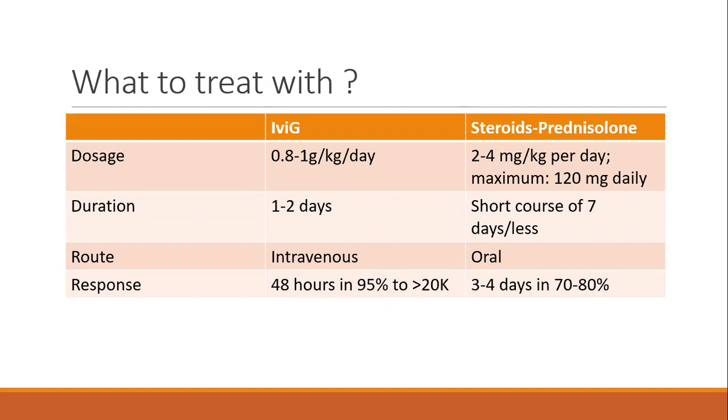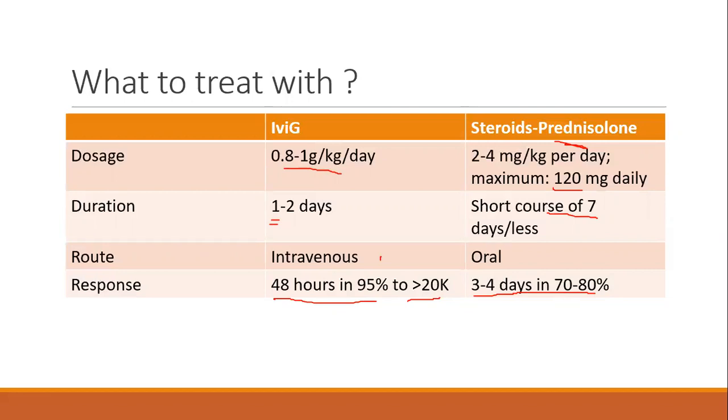IVIG in a dose of 0.8 to 1 gram per kg per day. Give it for 1 day. Second day, if the platelet counts are not improving, then you can repeat one more dose. It's by intravenous route, and the response is seen in 48 hours in 95%, raised to more than 20K. Steroids, prednisolone is preferred. 2 to 4 mg per kg per day, maximum of 120 mg daily. Give a short course of 7 days or less, not more than 7 days. This is very, very important. It's given orally, and by 3 to 4 days, you expect a response in 70 to 80%.